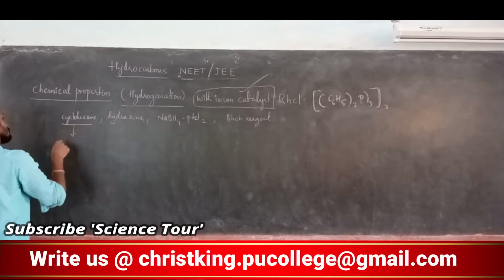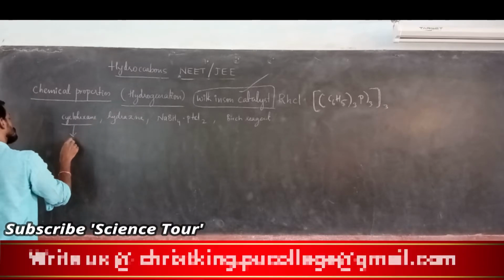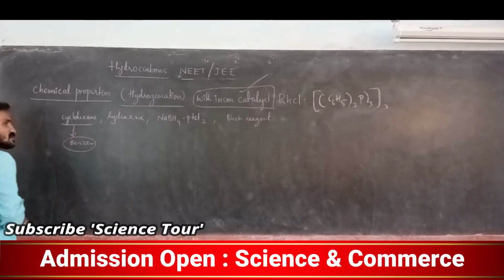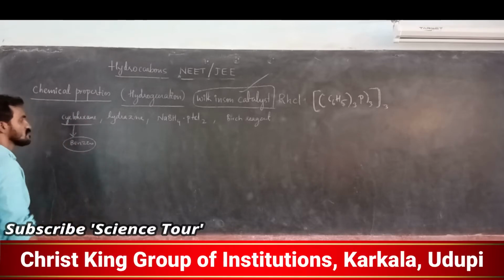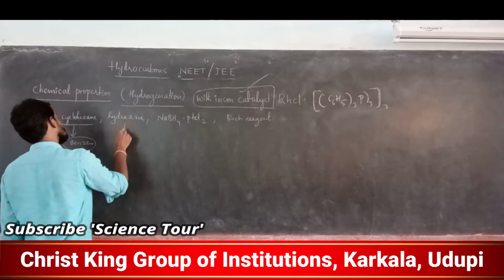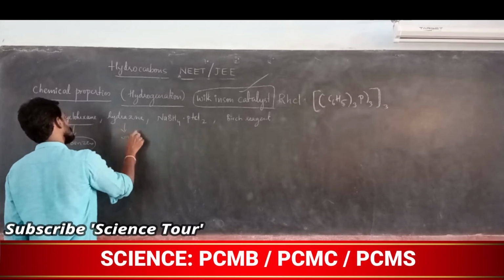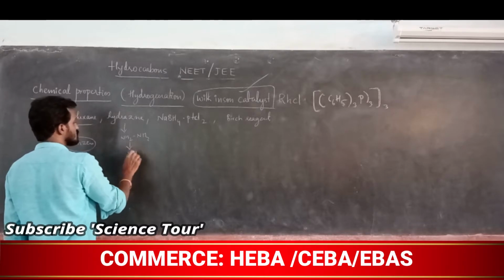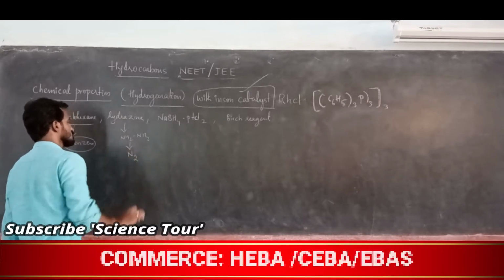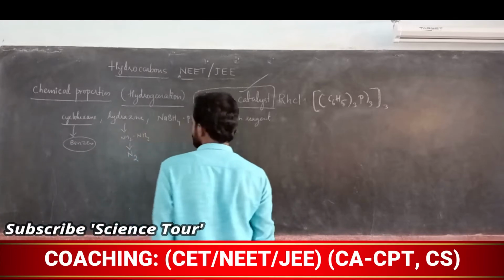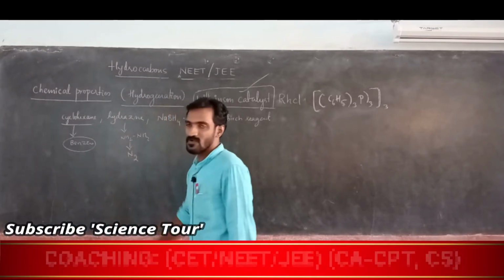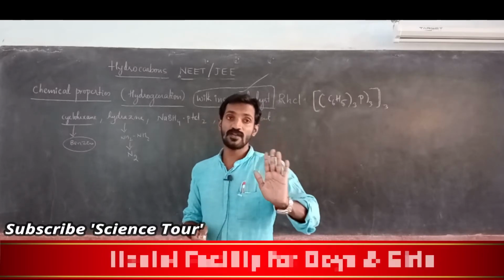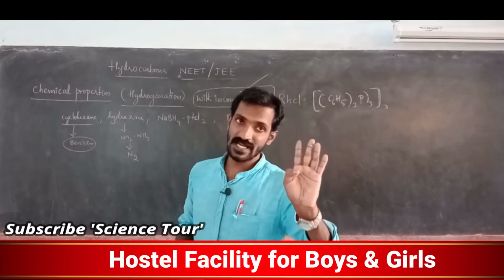My dear students, cyclohexane is also used, and it gets oxidized to benzene. After hydrogenation, cyclohexane gets converted to benzene. Hydrazine is also used, N2H4. It is nothing but hydrazine. This hydrazine at the end, after self oxidation, gives nitrogen, my dear students. Hydrazine will get converted to nitrogen. That is not important. Why I am telling this: the important reagent used for hydrogenation is Wilkinson catalyst.